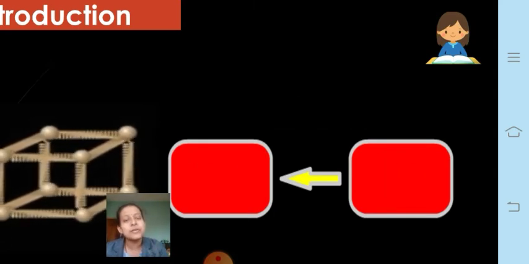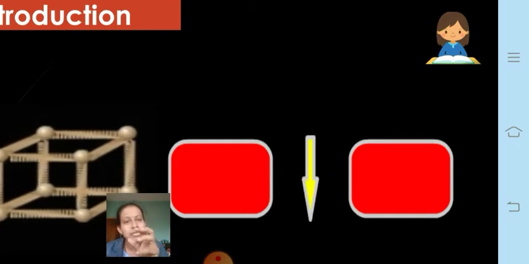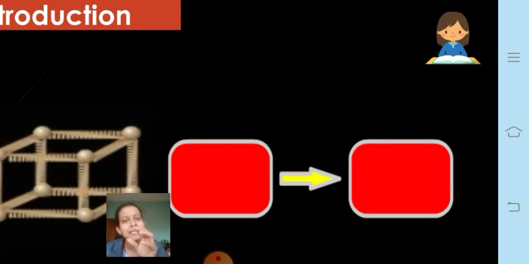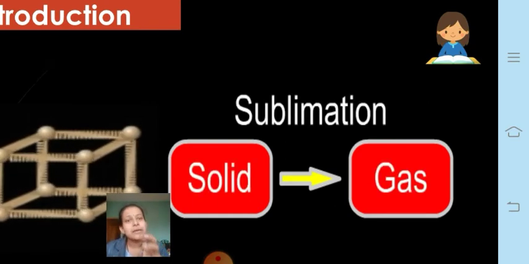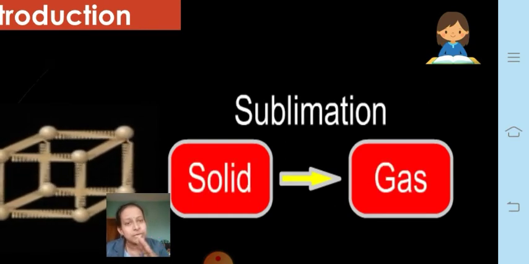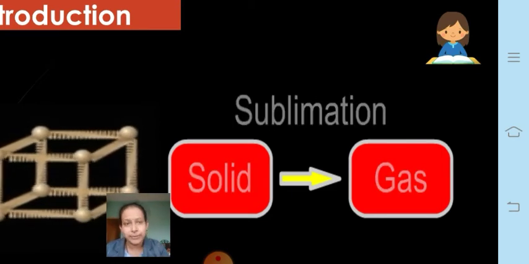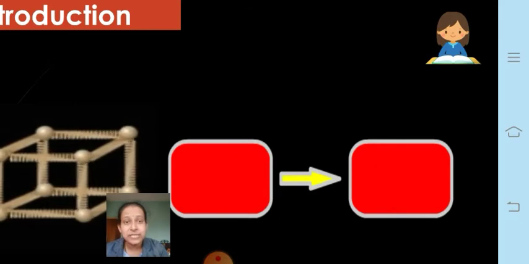This is because heat is a form of energy and it is getting transferred via all the particles, and therefore the solid, or any object, starts expanding. Whereas the opposite happens when the object is cooled down. On cooling the same object, it will start contracting. So this also you have learnt last year.